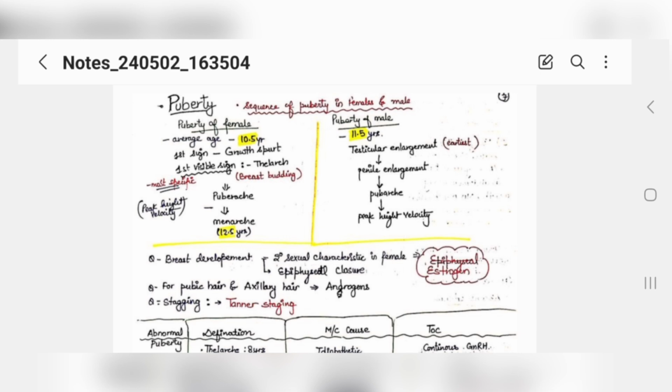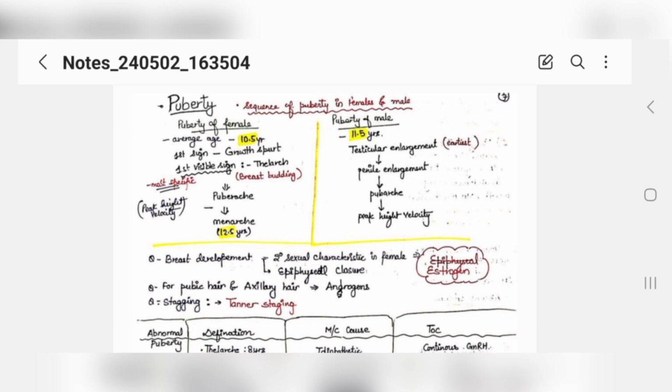Okay, and sometimes they ask the most specific and most visible sign of puberty in females, that is thelarche. Now if we talk about males, they are different, so you need to know their first thing would be their testicular enlargement, then their penile enlargement, then pubarche, then peak height velocity. So in males from down to up, and in females from up to down, that you need to remember.